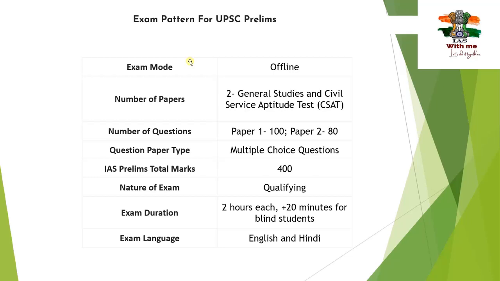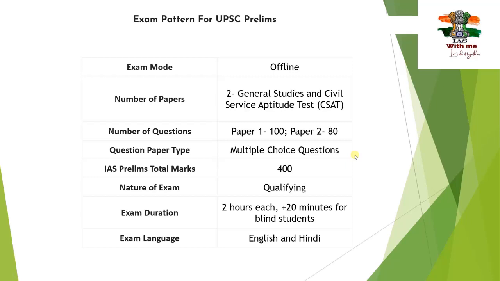Number of questions are: paper 1 has 100 questions and paper 2 has 80 questions. Question paper type: multiple choice questions. This is MCQs. This is not descriptive. And IAS prelims total marks 400 marks. Nature of exam is qualifying. If you get qualifying marks, that is enough for you to get selected for writing mains exam.